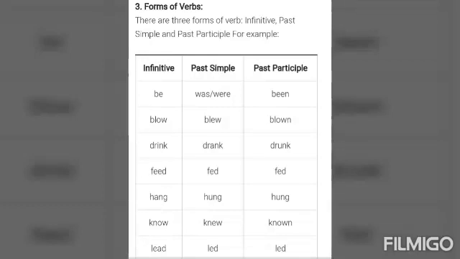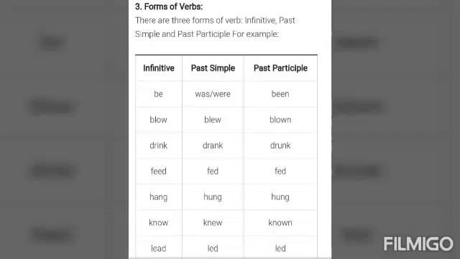Infinitive be, past simple was, past participle been. Blow, blew, blown. Drink, drank, drunk. Feed, fed, fed. Hang, hung, hung. Know, knew, known. Lead, led, led.